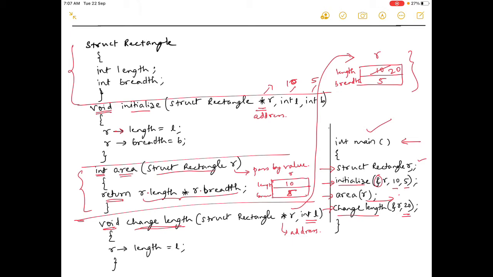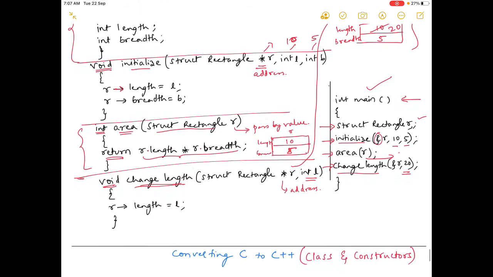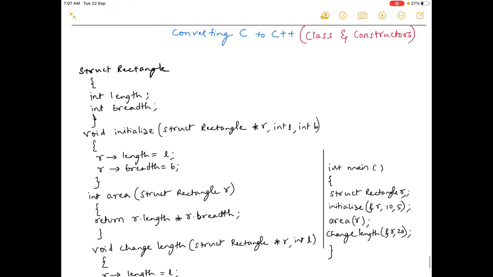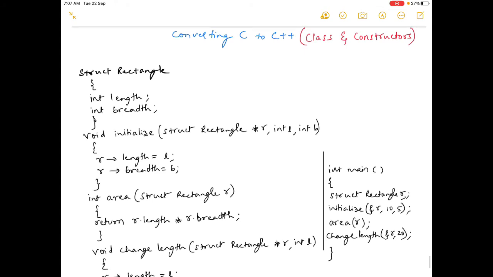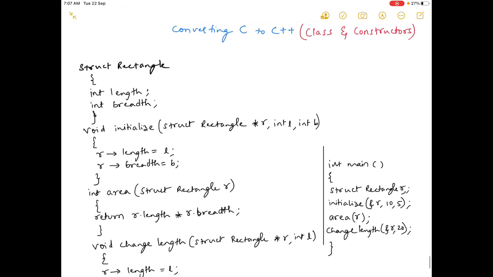We'll use the same example and we'll see how to convert a C program into C++. This topic is not in your syllabus. Actually, C++ is not a part of your syllabus. Your subject is using C. If you know how to write a C program, then that is fine.